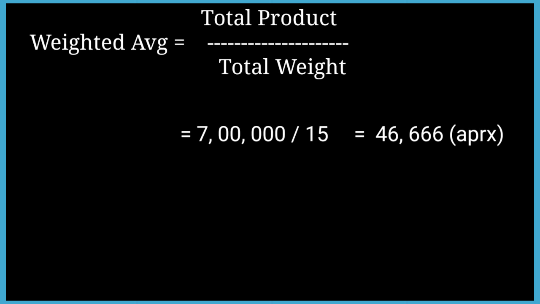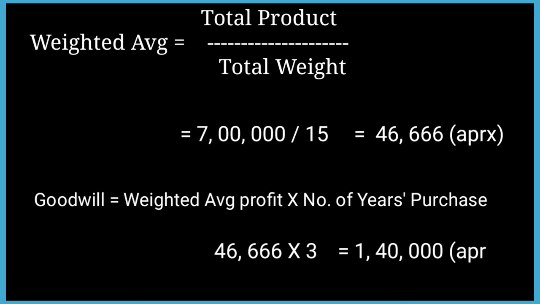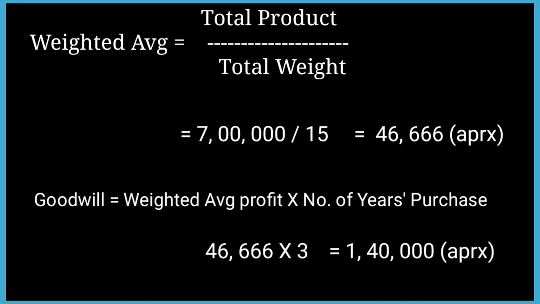Now we have to calculate the goodwill by using the formula weighted average profit into number of years purchase. Here the weighted average profit is 46,666 into the number of years purchase given in the question, 3, and the amount would be 1,40,000.